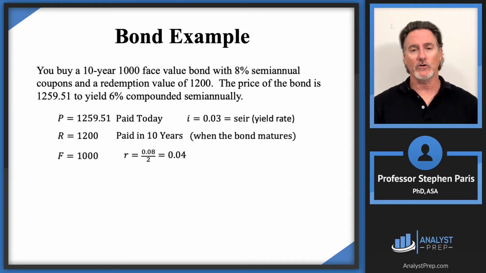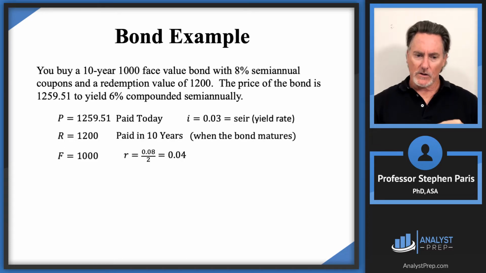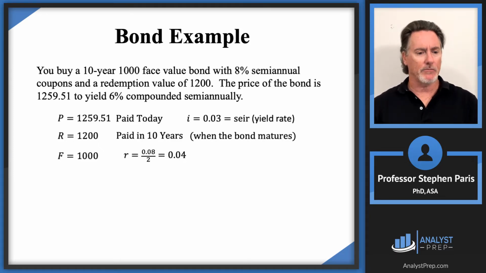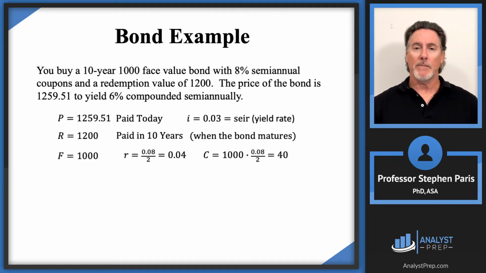Now be careful, you see that 8%. It's 8% semi-annual coupons. The 8%, whatever is quoted there, is always a nominal annual rate, and then it's payable, in this case, semi-annually. So I have to take that nominal rate of 8% divided by 2 to get the coupon rate as a semi-annual effective interest rate of 4%. Multiply the cap F times R and you get 40. That's what the coupon payments would be.